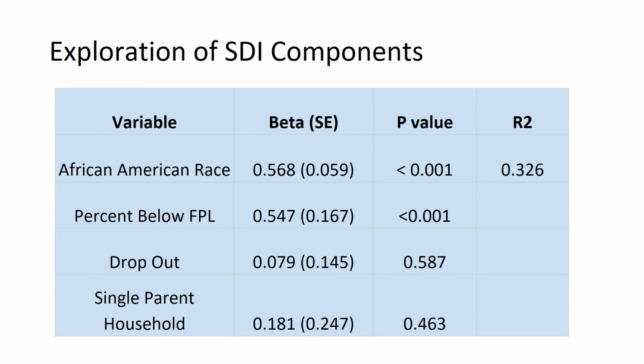In a secondary multiple linear regression analysis, African American race and percent of the population below the federal poverty limit were independently significantly associated with preterm birth rate. The factors in this model were able to predict 32% of the variability in preterm birth rate at the county level.